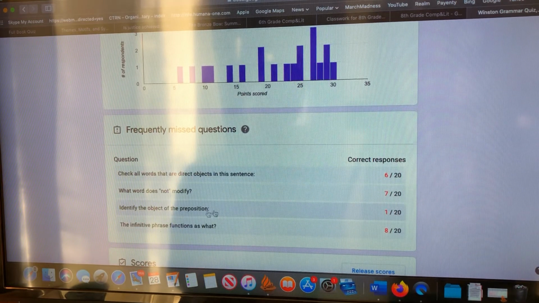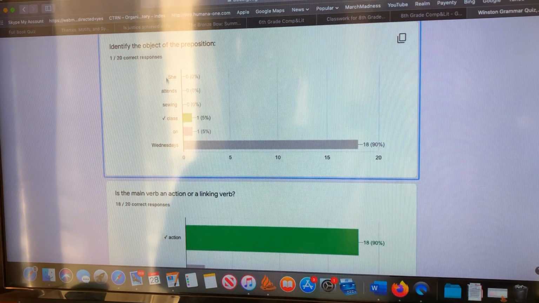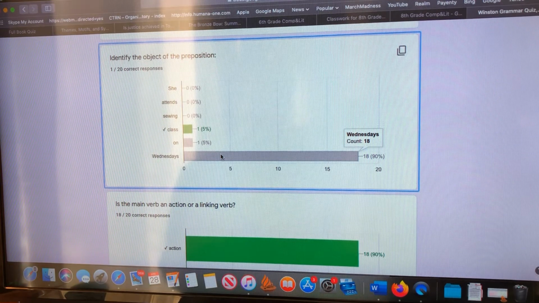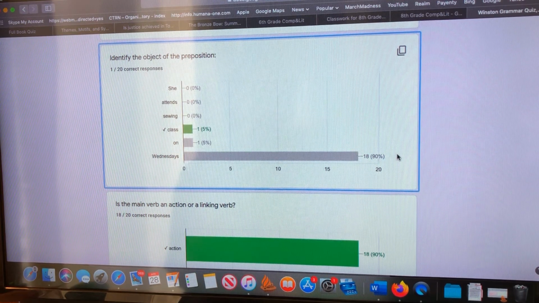The third frequently missed question is identify the object of the preposition. So I'll click on that here. She attends sewing class on Wednesdays. And you notice what happened here, class. This is the question that was accidentally made wrong. When I create these quizzes, it has a question template, or I can even create one and then duplicate off that template and make modifications as appropriate. So some of you may have run into this one. I will also be restoring credit on this one.